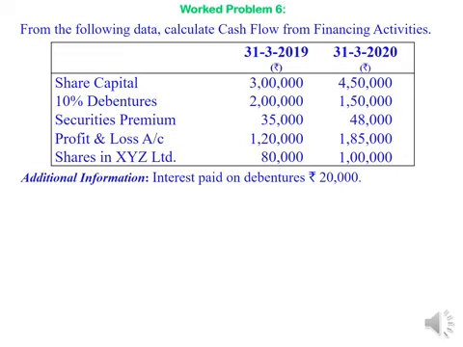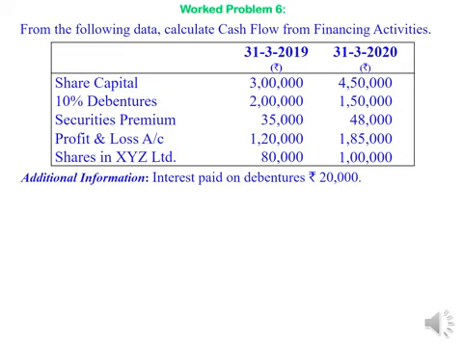So we have to find out what are all the cash inflows and cash outflows on financing activities. Here, analyzing the problem, share capital is given as 3 lakhs opening balance and 4,50,000 closing balance. We can assume that during the year 1,50,000 worth of share capital has been issued for cash.